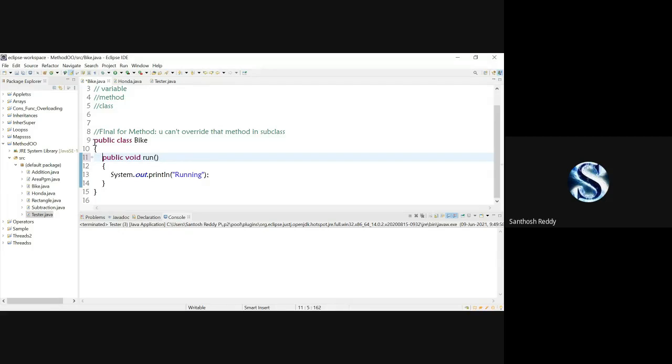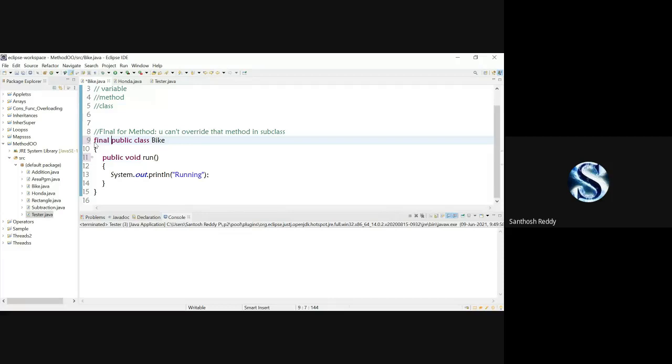I'll just make the class final. When we make a class final, you cannot inherit that particular class. Understood? You cannot inherit that class.